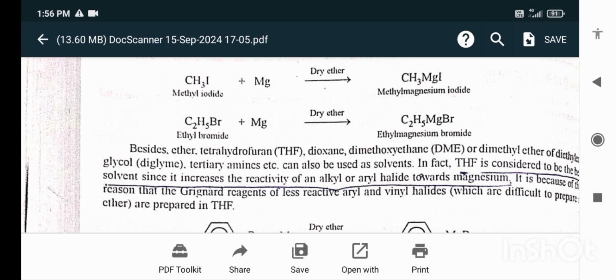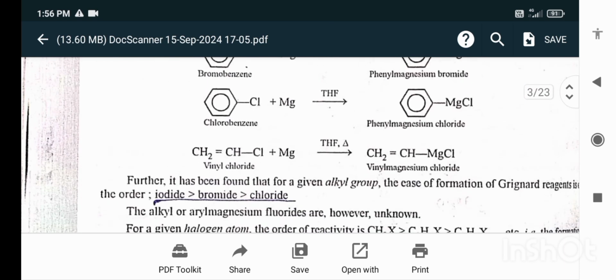In fact, THF is considered to be the best solvent since it increases the reactivity of an alkyl or aryl halide towards magnesium. It is because of this reason that the Grignard reagents of less reactive aryl and vinyl halides, which are difficult to prepare, are prepared in THF.